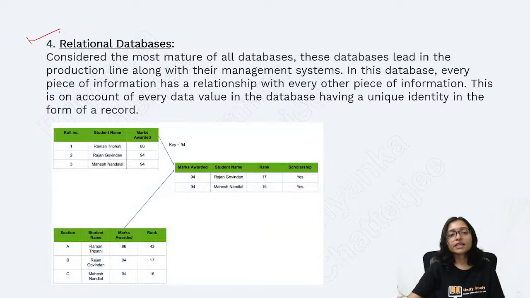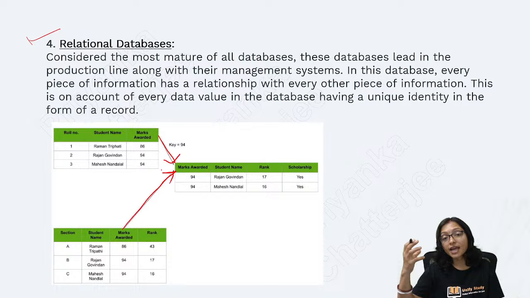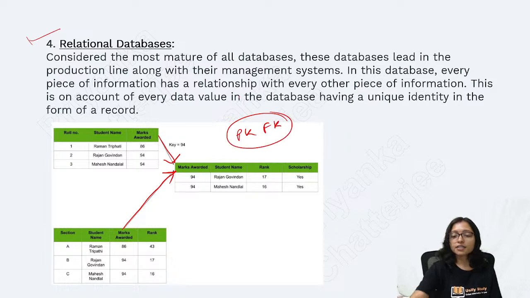Next one is the relational database that normally we are using as a relation. One table is related to another table. This table is also related to another table. How? Using primary key and foreign key concept. That is the relational database.